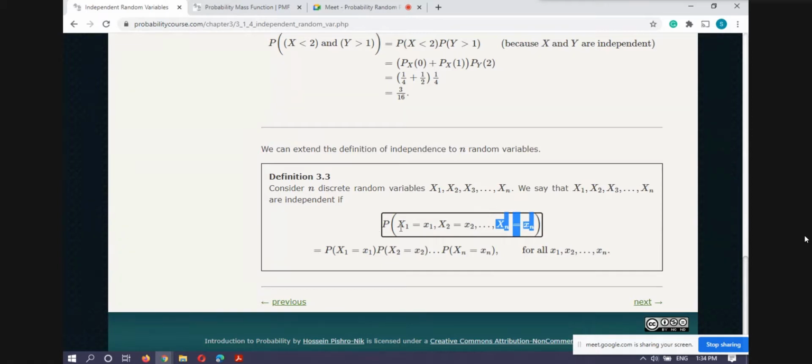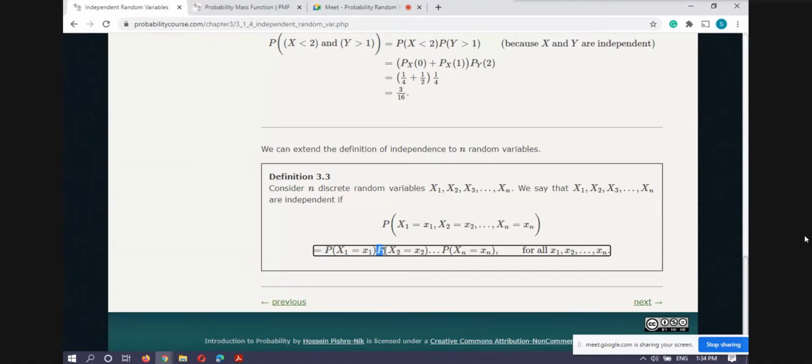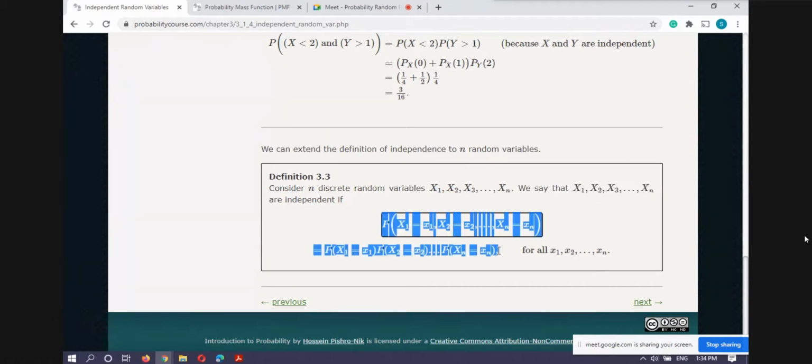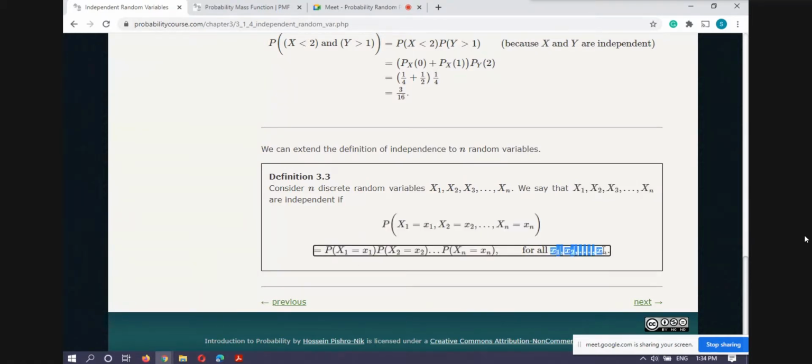The probability of the intersection of all these events is the probability of this event times the probability of this event, and so on. If such a thing is true for any n random variables X1, X2, Xn, then we say that X1, X2, Xn are independent. And this should be true for all small x1, x2, xn.